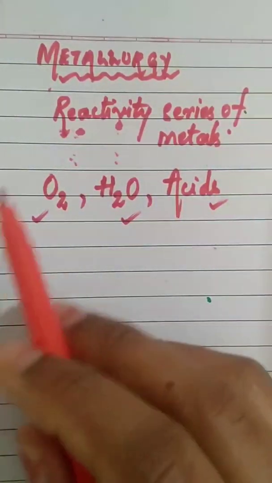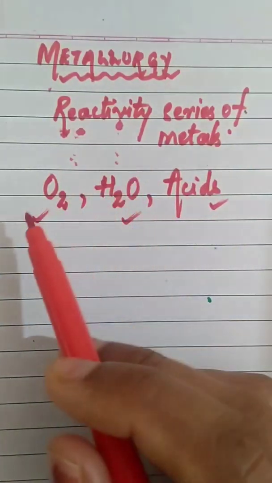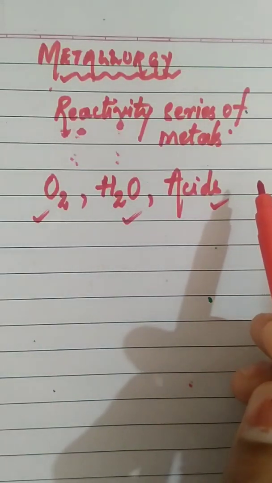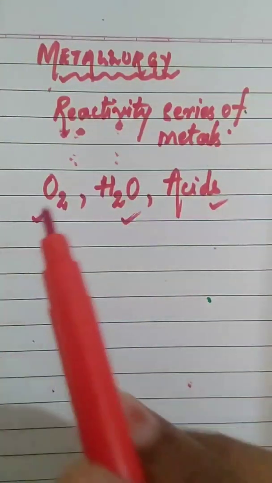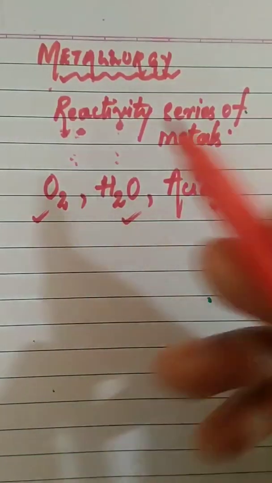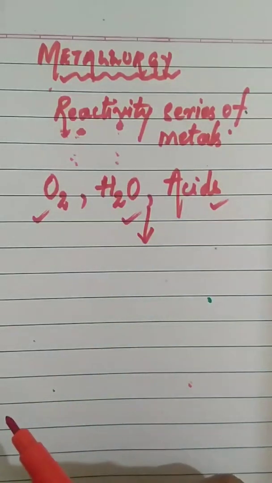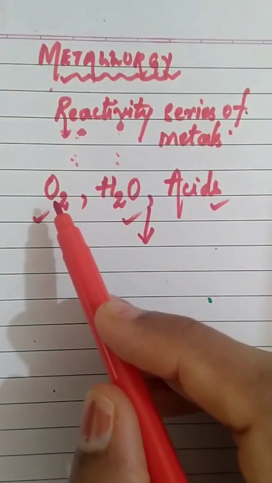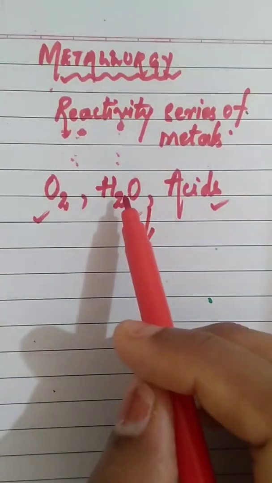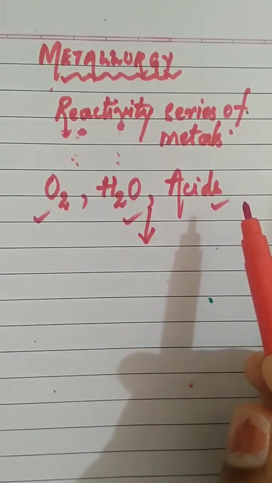By the reaction of metals with these reagents, we can't decide the reactivity series of metals. So, which is that reaction that decides which metal is more reactive than other? An important question for your exam, an objective type question. Can oxygen decide? No, all metals don't react equally with oxygen. All metals don't react with water. All don't react with acids.